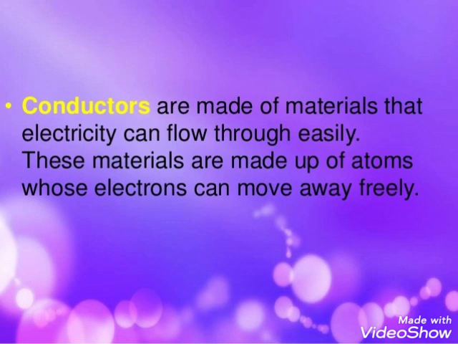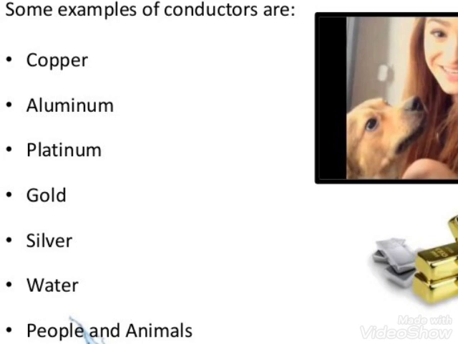Conductors are made of materials that electricity can flow through easily. And these materials are made up of atoms whose electrons can move away freely. This thing you will understand in higher classes. Now you understand only this thing, that the materials that allow electric current to pass through them are called conductors of electricity.